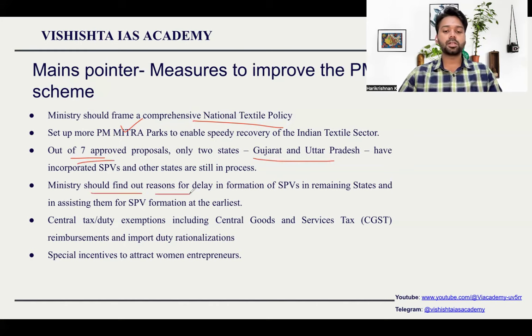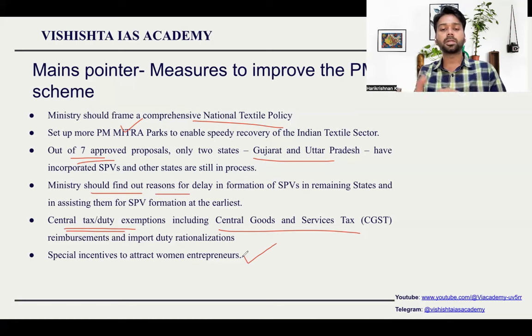They should find out the reason for the delay. Every state might be having different problems. Find out the reasons and work on it. Central government can reduce taxes or provide duty exemptions such as CGST, the central GST exemption, etc., so that they will start the work easily. Special incentives can be provided to women entrepreneurs so that women will be happy to work in it. We can provide special incentive to SC, ST women so that they will be ready to work in the parks.